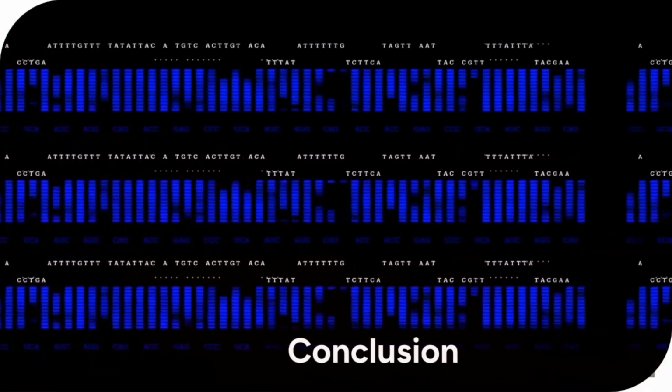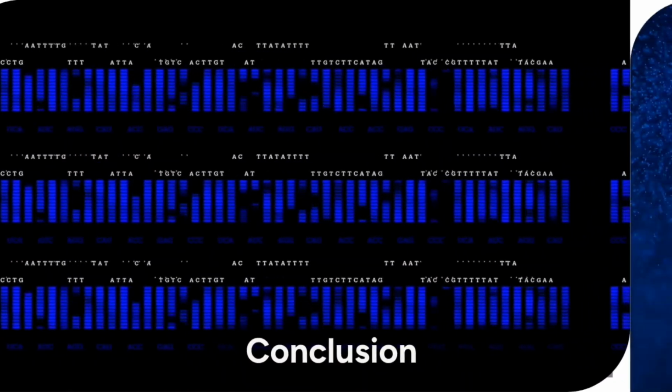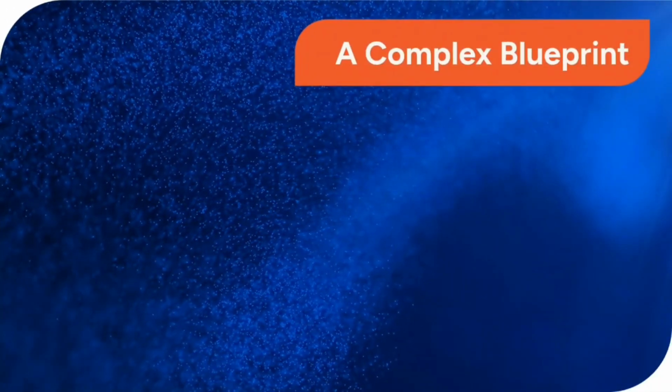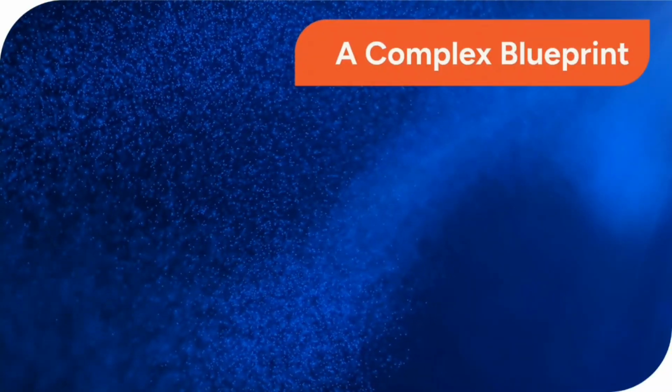The human blueprint is the most intricate code imaginable, governing every aspect of our existence. From the tiny cell to the complex organism, the power and precision of human genetics are truly astounding.